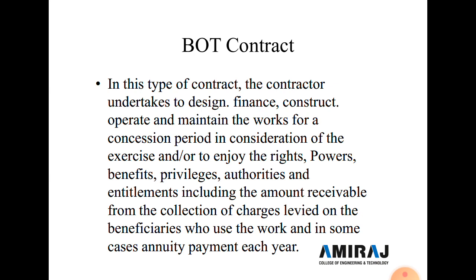In this type of contract, the contractor undertakes to design, finance, construct, operate and maintain the work for a concession period, and to enjoy the rights, power, benefit, privilege, authority and entitlements, including the amount receivable from the collection of charges levied on the beneficiaries who use the work, and in some cases amenities payment for each year.